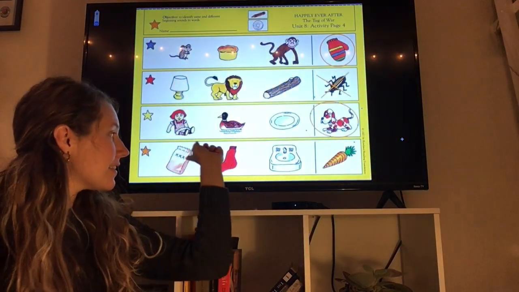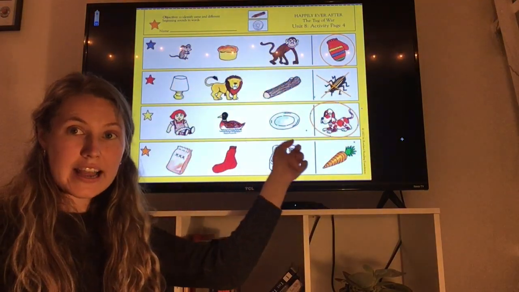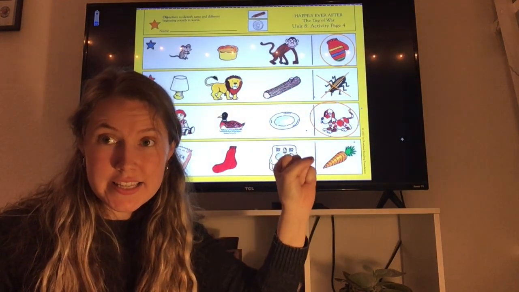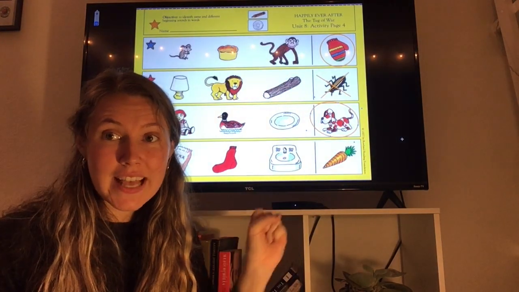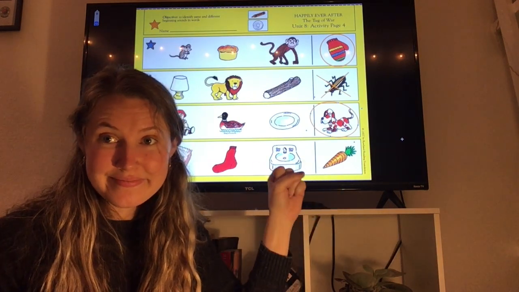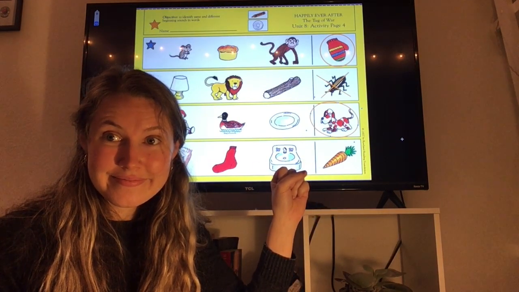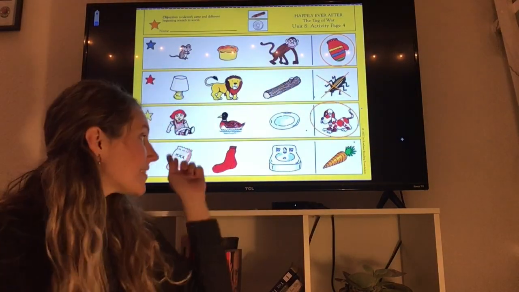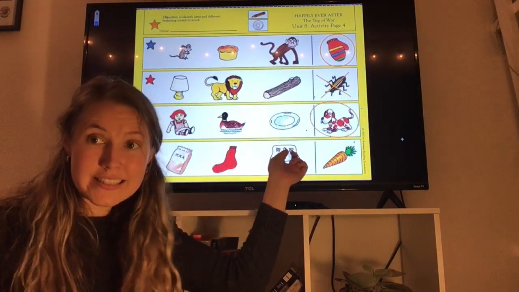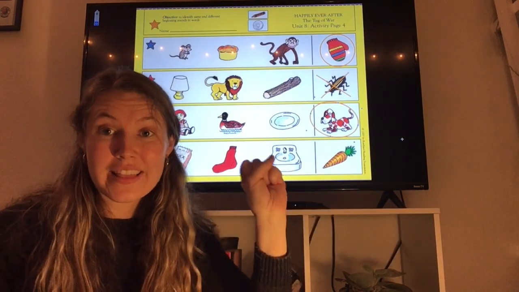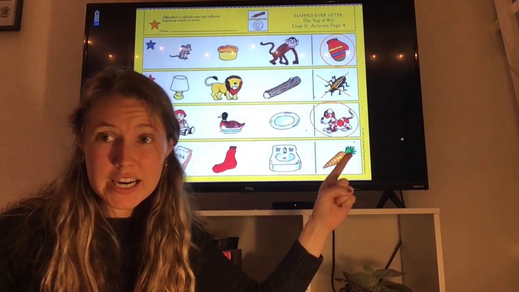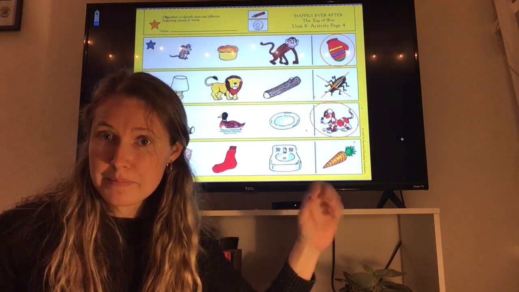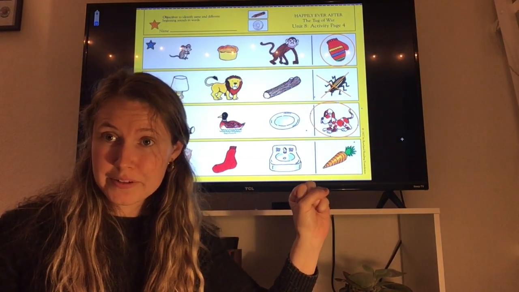Okay, so we have sack, sock, and sink. They all begin with the same s sound. What letter says s? Right, letter S. Letter S that we just learned about. So sack, sock, and sink all begin with letter S. What about carrot? Does carrot begin with the s sound?